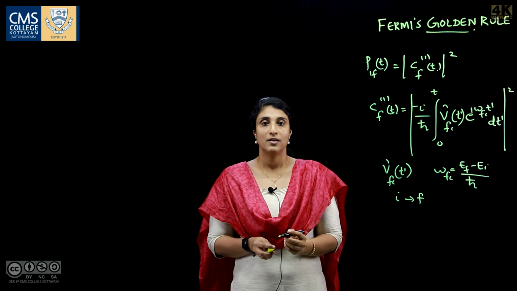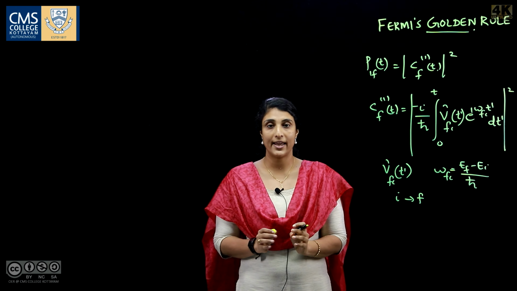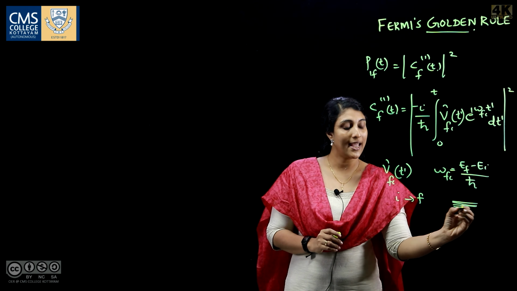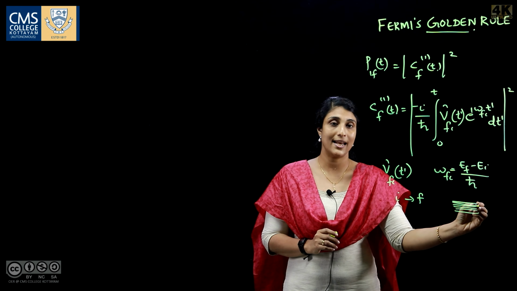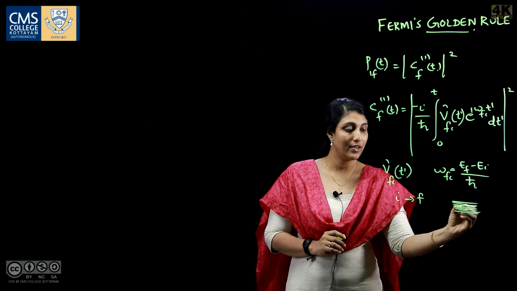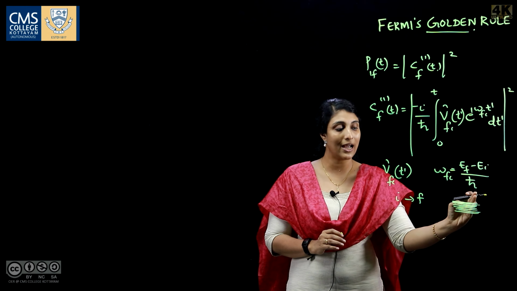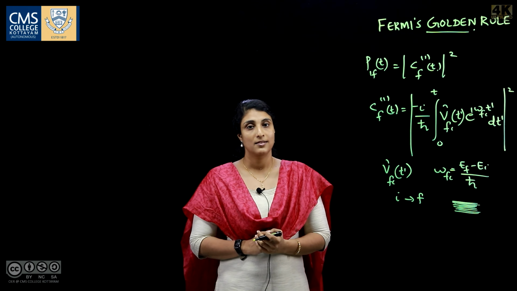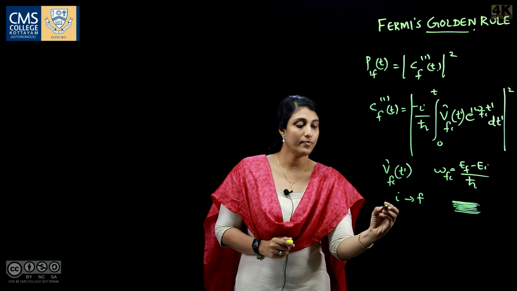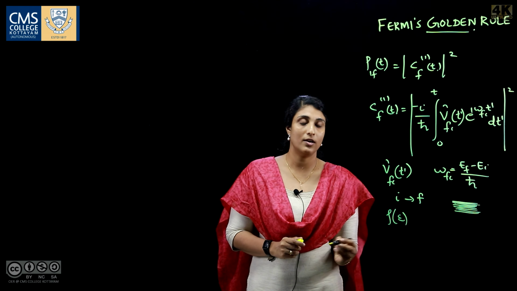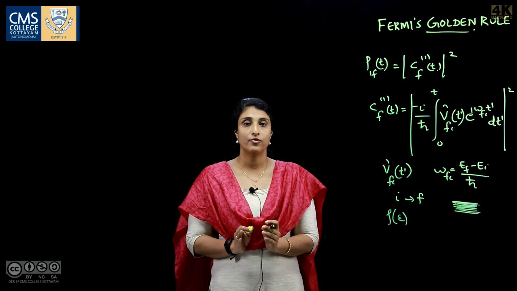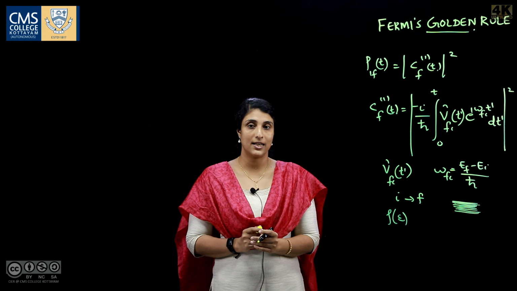Here in this case, we do not have a single well defined final state. We have a collection of a large number of states whose energy values are so close by. That is, instead of a single well defined state, we have a continuum of final states. So, here we have to consider the density of final states. If ρ(E) denotes the density of final states, density of final states means number of states per unit energy range.